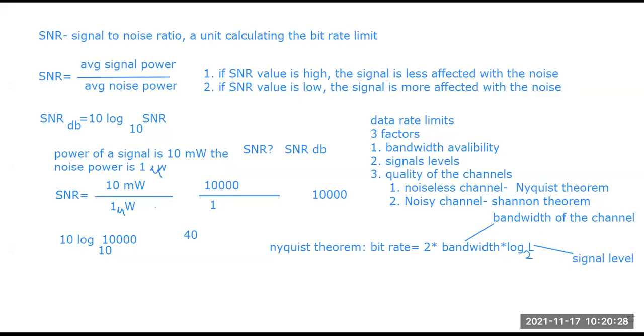Now by this Nyquist theorem formula, we can say that if the number of signal levels, that is L, gets increased, the bit rate also will be increased. This is the approximation from the Nyquist theorem: if the number of signal levels is increasing, then the bit rate can also be increased.